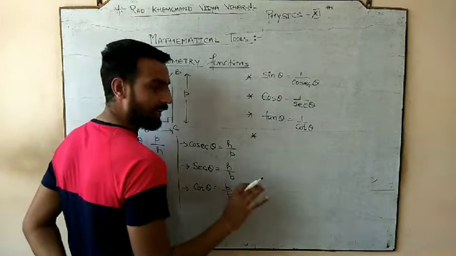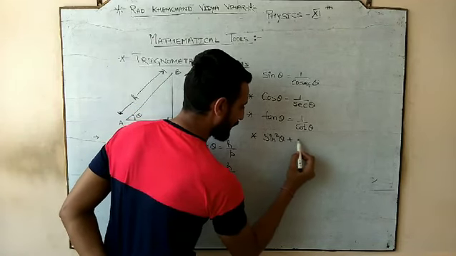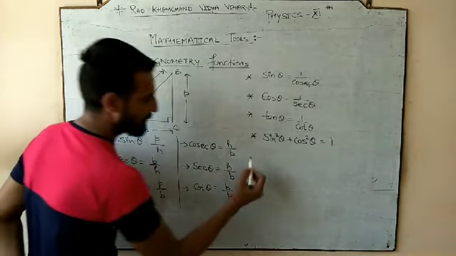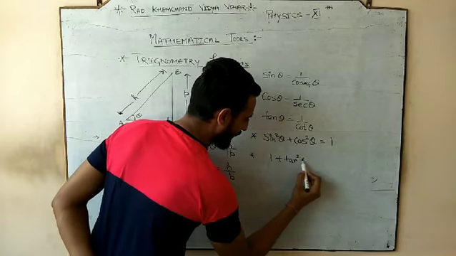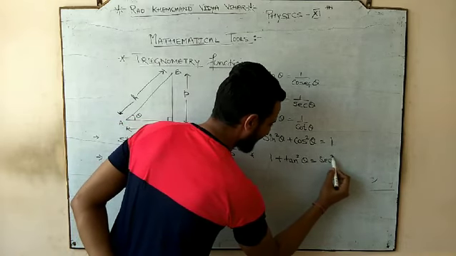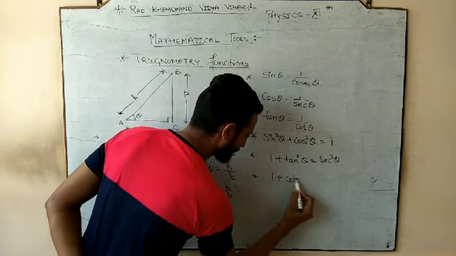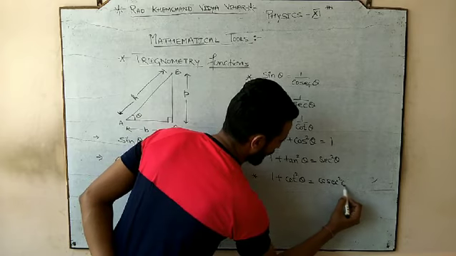Standard identities I am talking about here, and those are sine square theta plus cos square theta is always 1. Next, 1 plus tan square theta is secant square theta, and the last is 1 plus cot square theta is cosecant square theta.